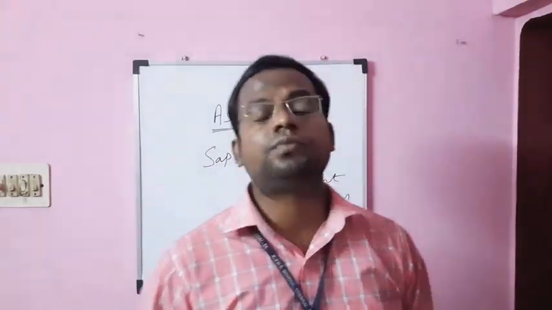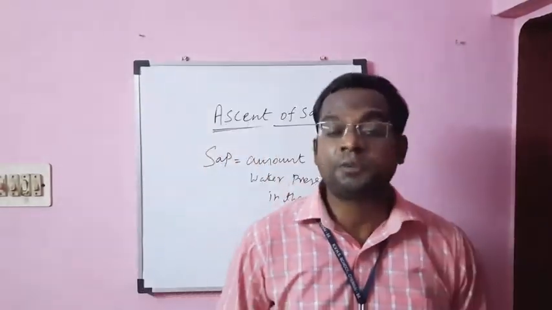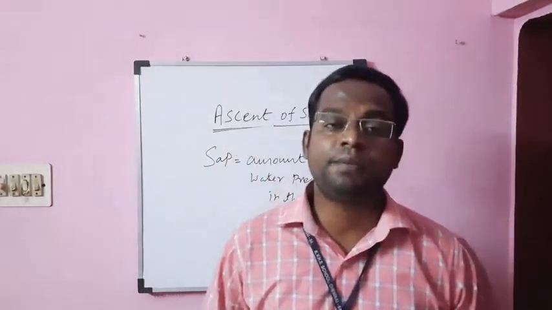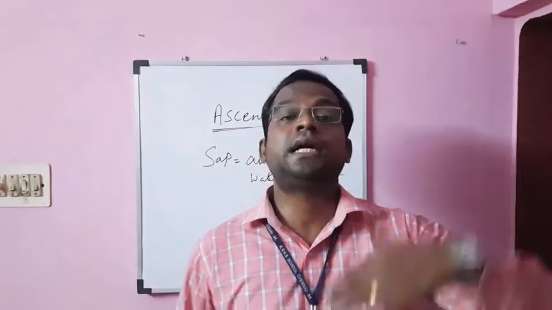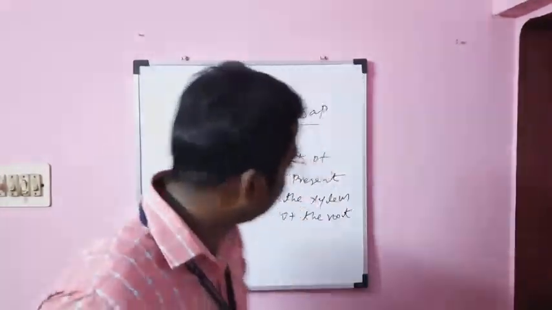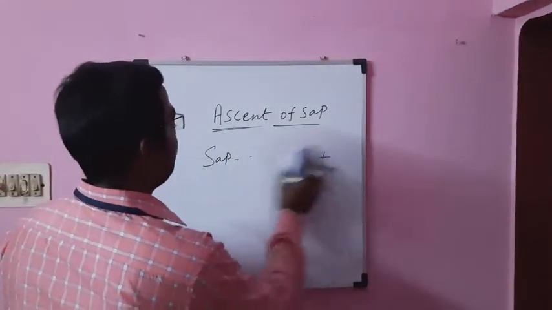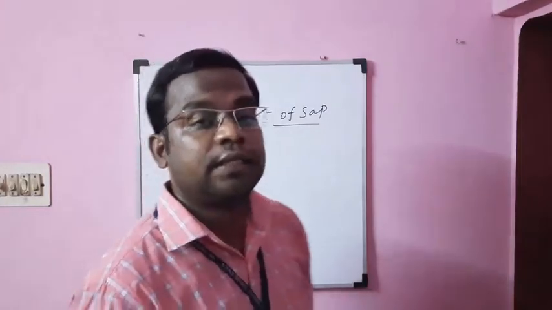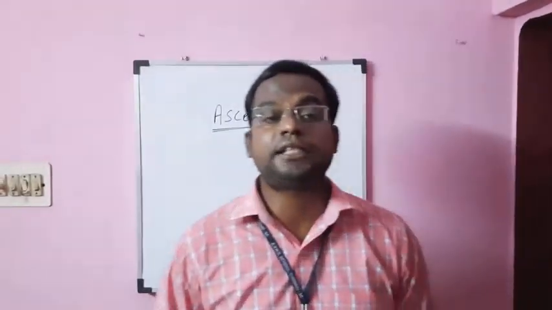Now we are going to learn an experiment to prove how the ascent of sap takes place. Usually, the ascent of sap takes place with the help of the xylem.